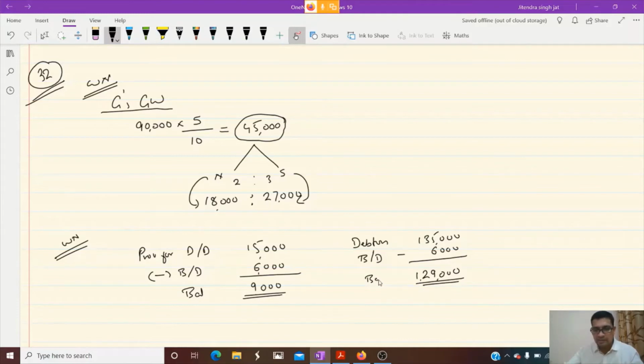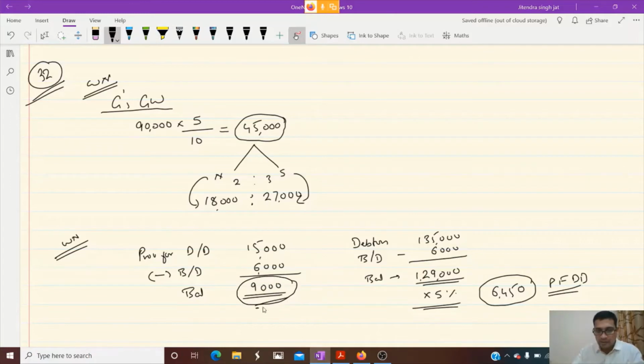This is the balancing debtors. Now we need to compute 5% of 1,29,000. When we compute 5% of 1,29,000, let me calculate. 6,450. This must be provision for doubtful debts, but actually provision for doubtful debt is 9,000.